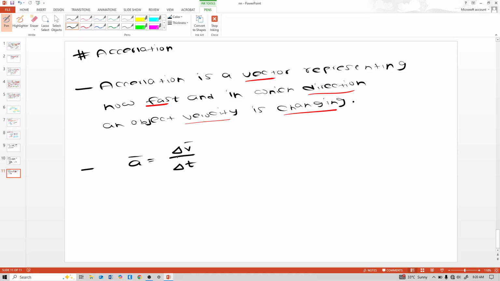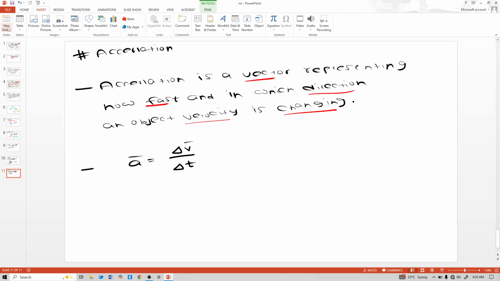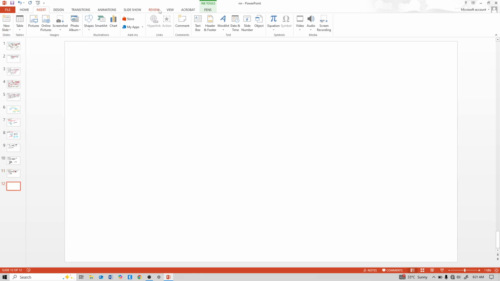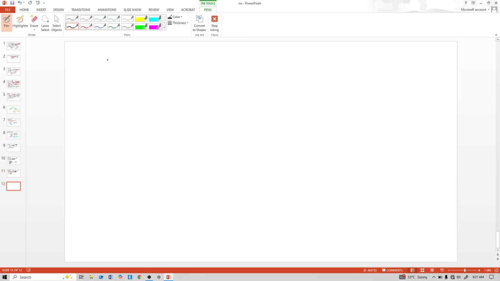So acceleration is the time rate of change of velocity. So see the acceleration equation.